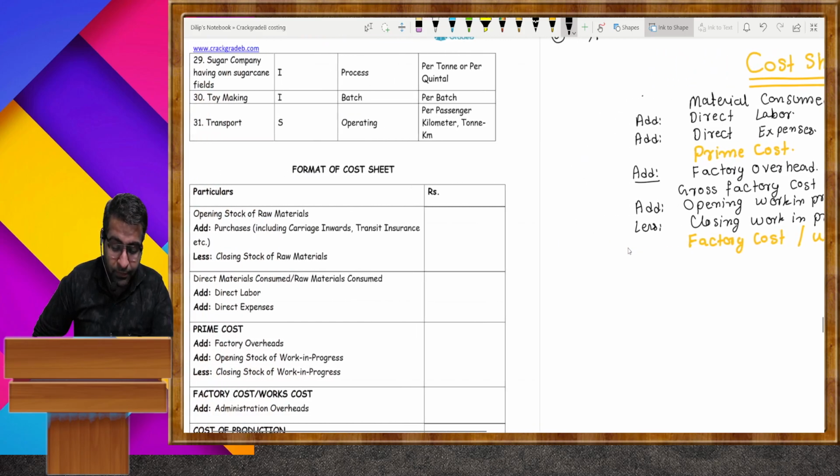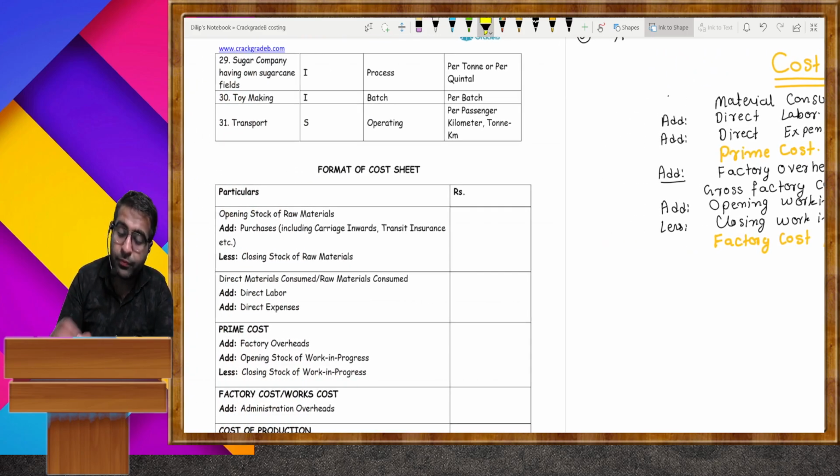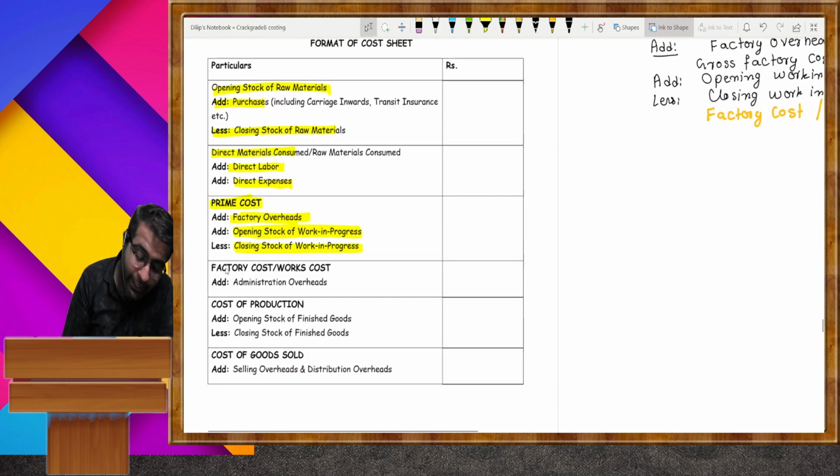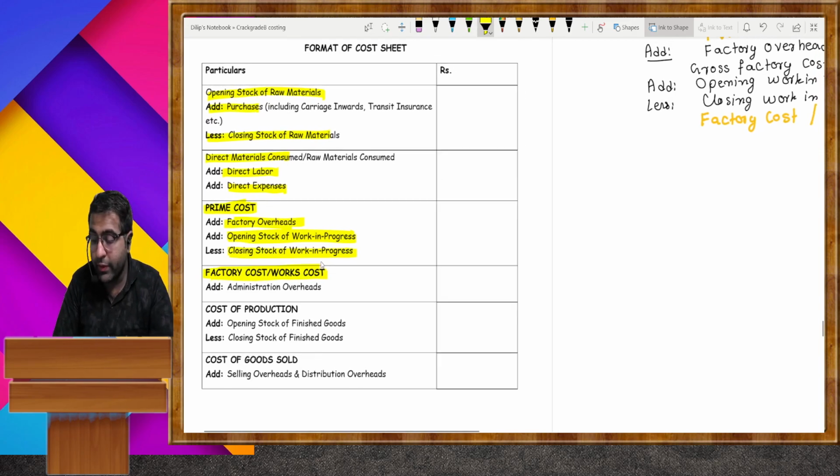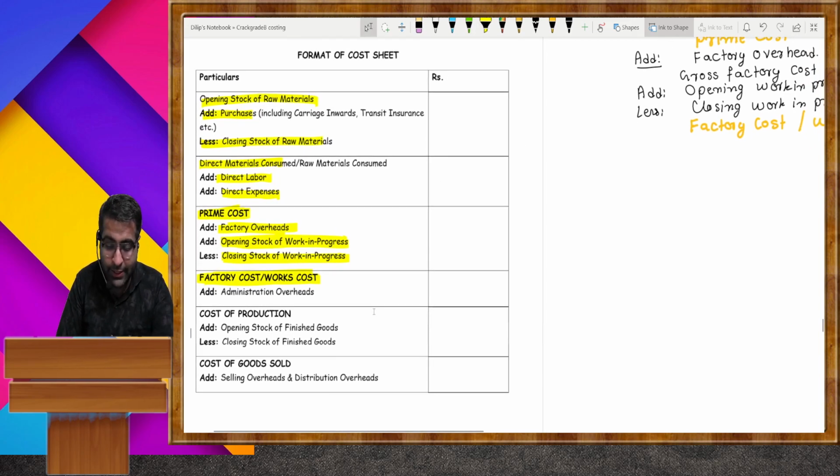Now look here. Opening stock of raw material add purchases less closing stock, then direct material consumed, add direct labor, add direct expenses, then it is regarded as prime cost. You need to add factory overhead, add opening stock of work in progress less closing stock of work in progress, then it is regarded as factory cost and the work cost. Right? Both are the same.